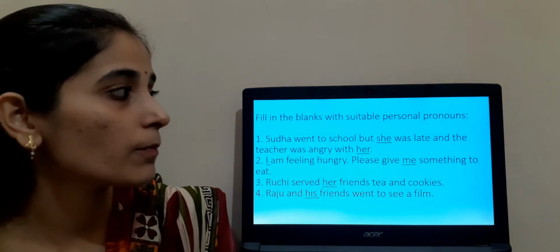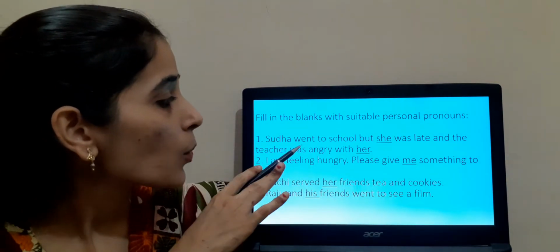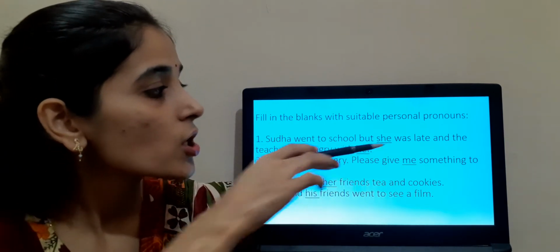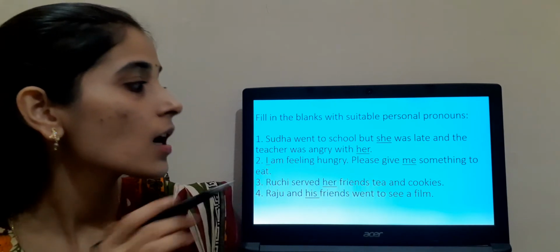This is related to the personal pronoun. Let us solve this exercise. Sudha went to school, but instead of Sudha, what I have used here? She. She was late and the teacher was very angry with her.